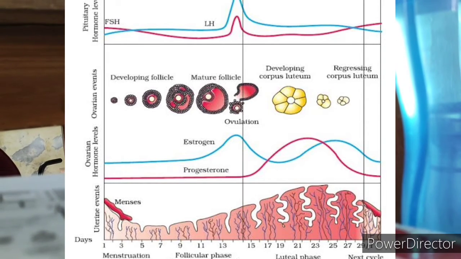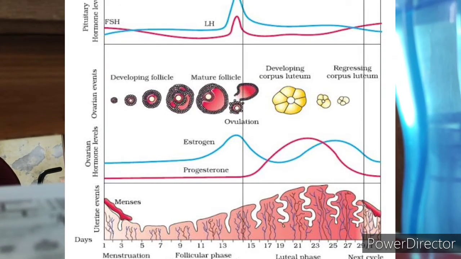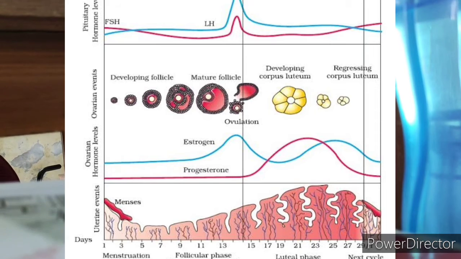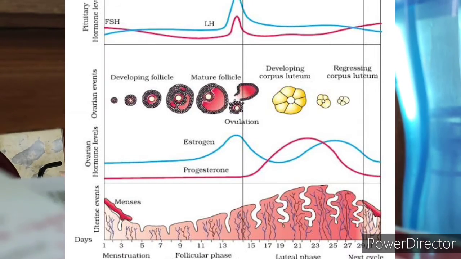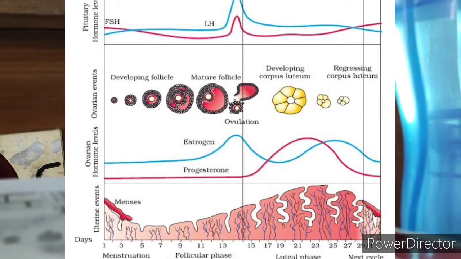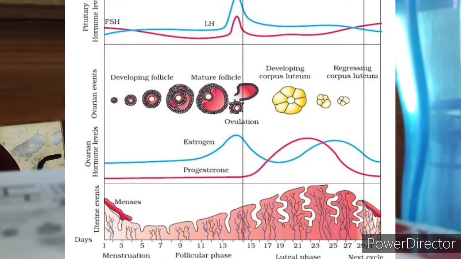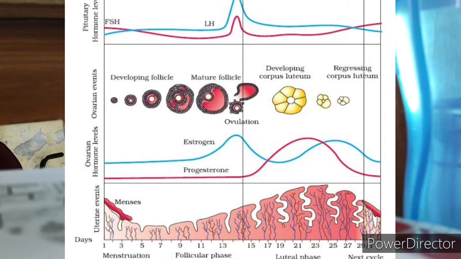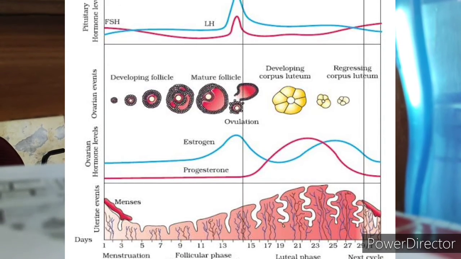The developing follicle, when developed into a mature follicle, okay, this phase is the follicular phase. After the release of the ovum, the Graafian follicle will convert itself into the corpus luteum, and this corpus luteum will increase the level of progesterone so that the maintenance of the endometrium will occur.